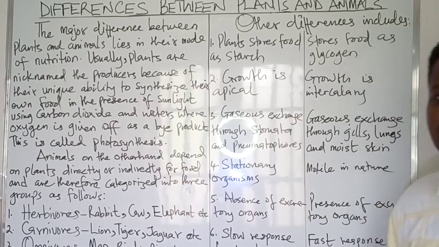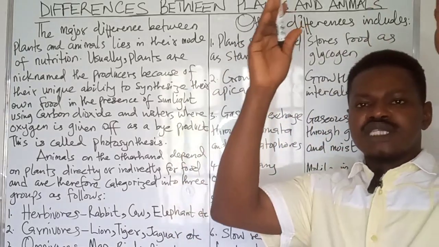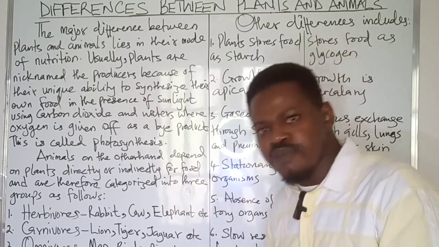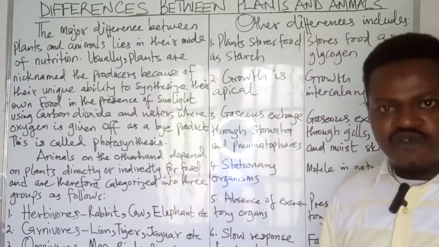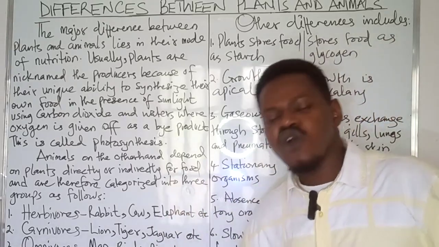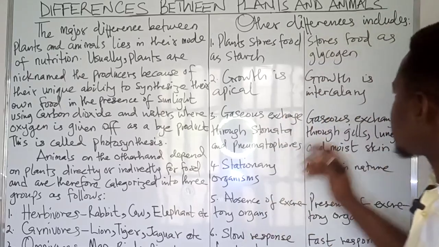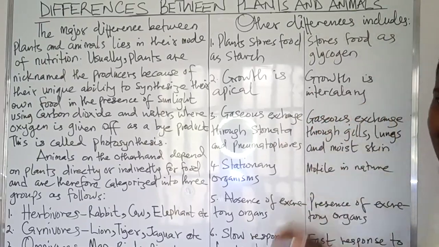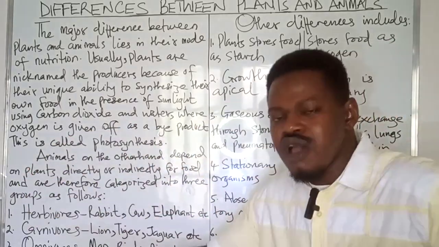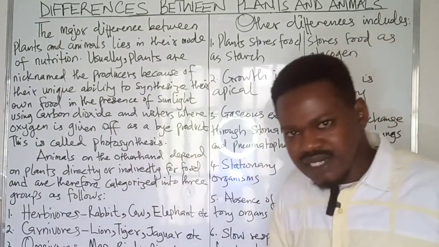Apical growth implies that the plant is often growing towards the root tips or the shoot tips. In other words, plants show positive hydrotropism and of course positive phototropism. The roots of the plant grow towards a water source or moisture, whereas the shoot is often growing towards the sunlight. And of course, in animals, it is called intercalary, implying that growth in animals is not towards one direction, but evenly distributed amongst all body parts.